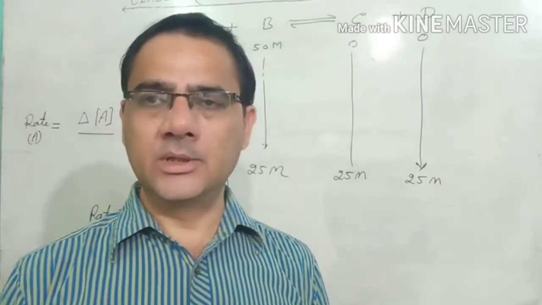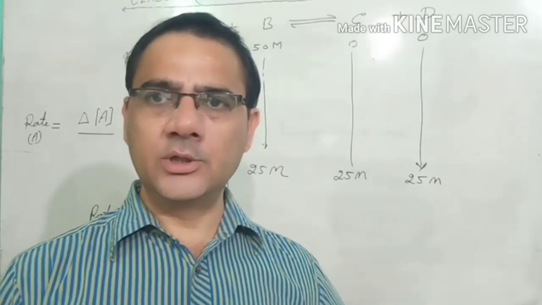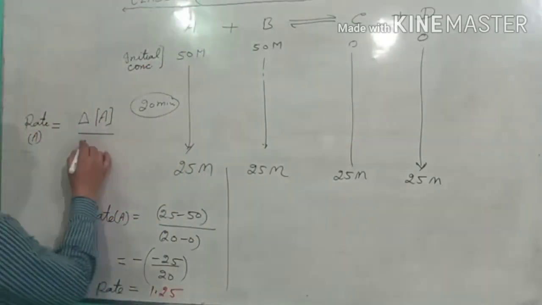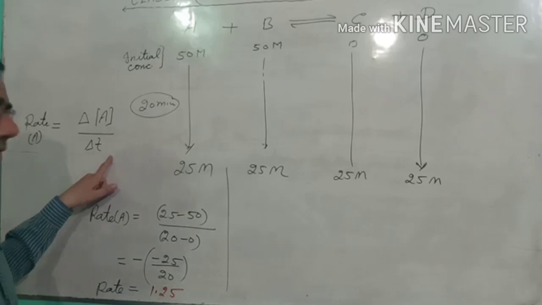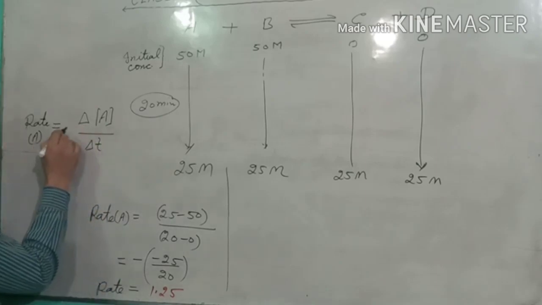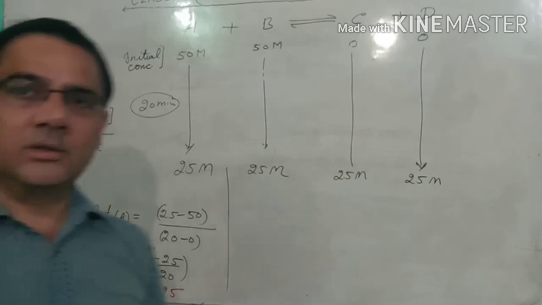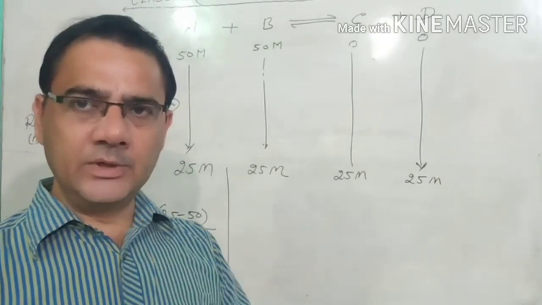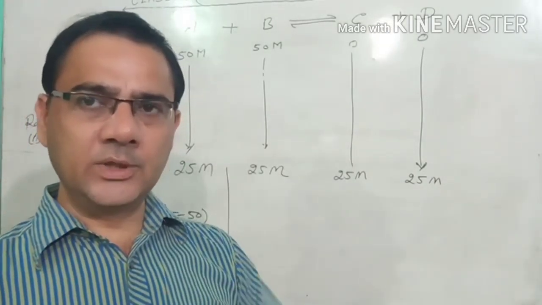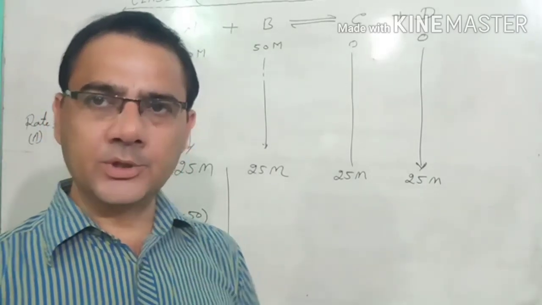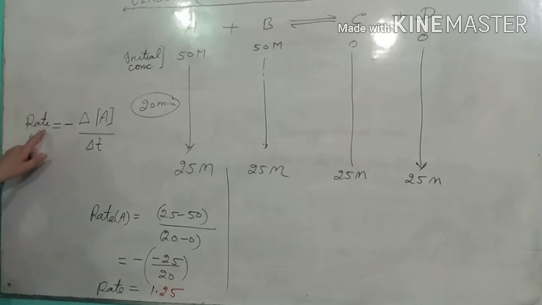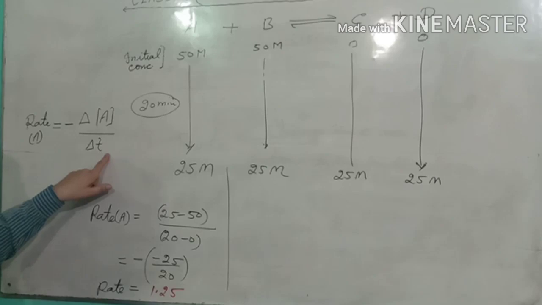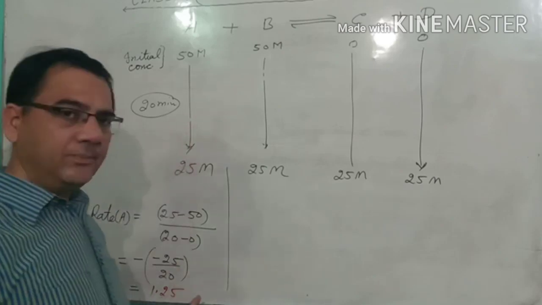If the initial time is 0 and final time is 20, we write delta T. As I told you, whenever we write the formula of the rate of reaction, we always put a negative sign so that the value of the rate is positive. So the overall general formula is rate equals minus delta A upon delta T. Now this is all about the reactant A.